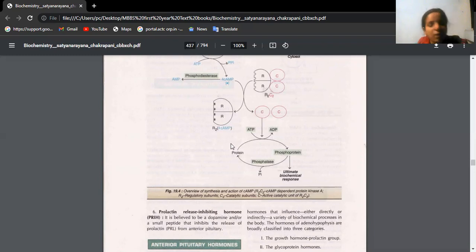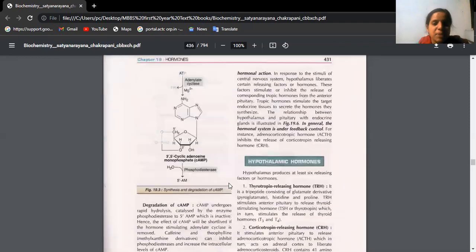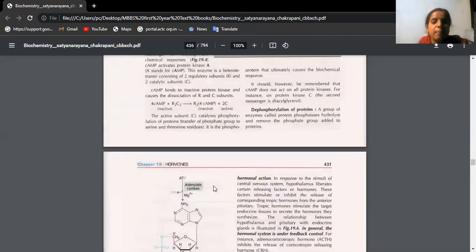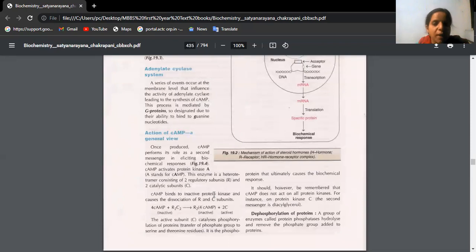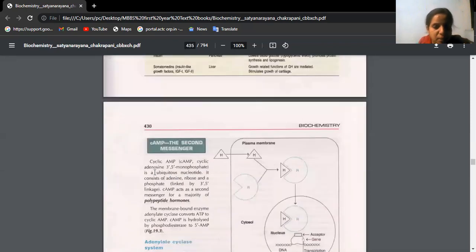Finally, whatever biochemical response we see with group 1 type hormones, a similar response is also seen with group 2, but with a different mechanism involving GTP and cyclic AMP. That mechanism is nothing but the second messenger mechanism of group 2 hormones, with cyclic AMP as the second messenger.